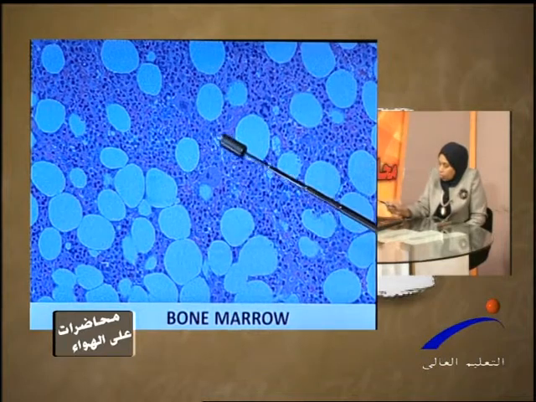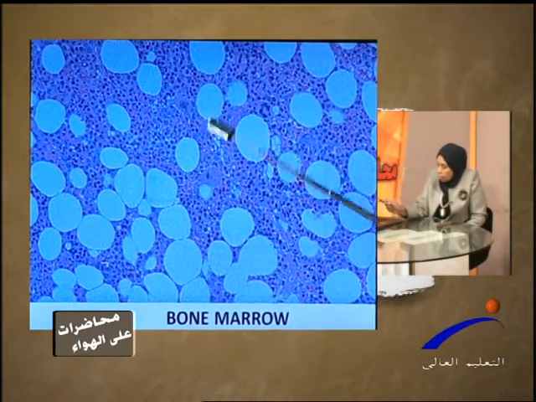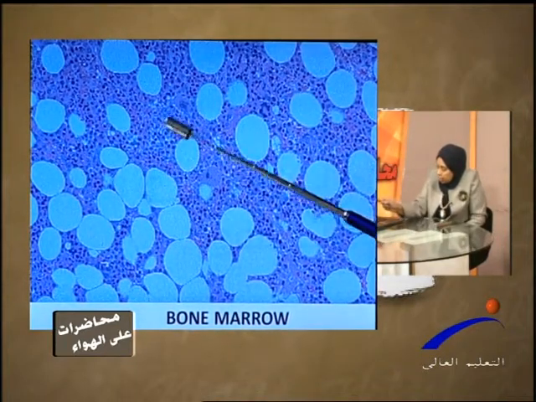This is a nice picture of a bone marrow biopsy. This is the fat cell and this is the hematopoietic cells. Okay.